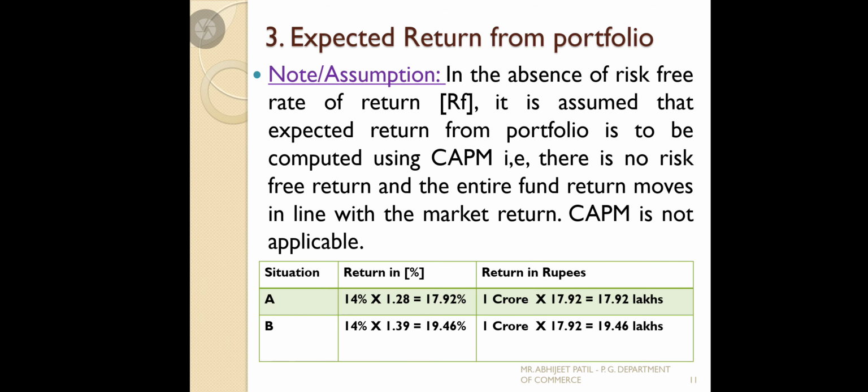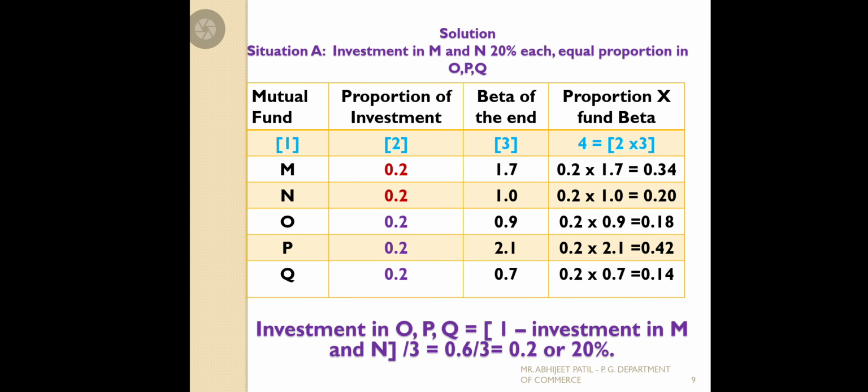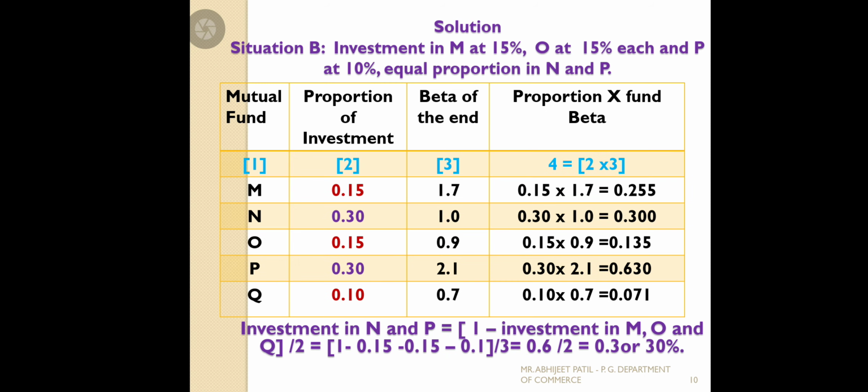Only here RF is not there, so in the absence of RF we are not using CAPM, and we just assume that the entire fund return moves with the market return. So we multiplied 14 with the respective betas, 1.28 and 1.39. The beta of the first situation comes to 1.28, and the beta of the second situation comes to 1.39.